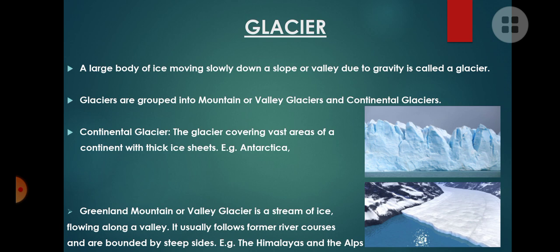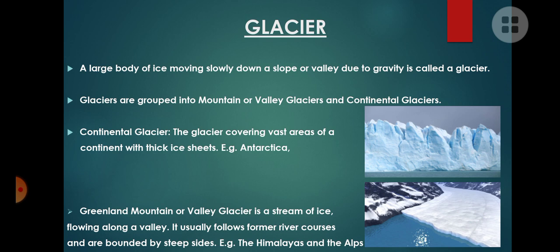And they make a large continent. But the second type moves from one side to another. From the mountain top it slowly moves into the valley. Because of gravity, from top to bottom, slowly it moves.